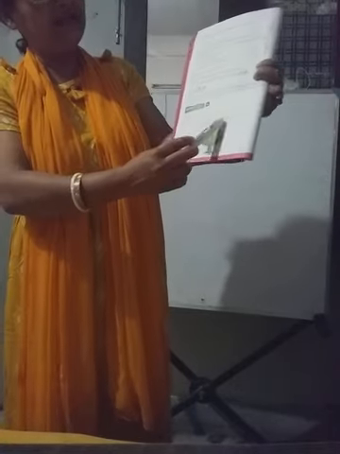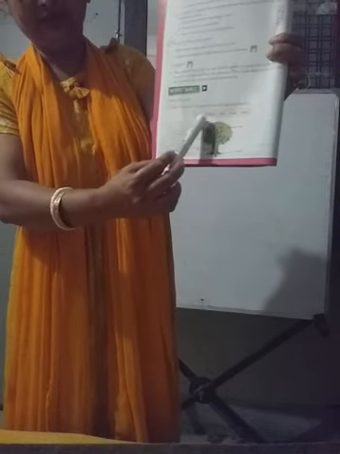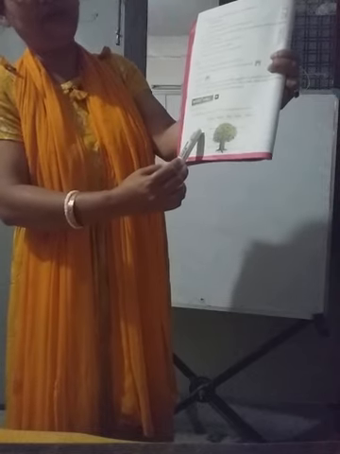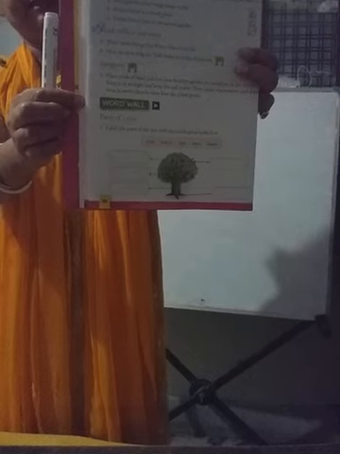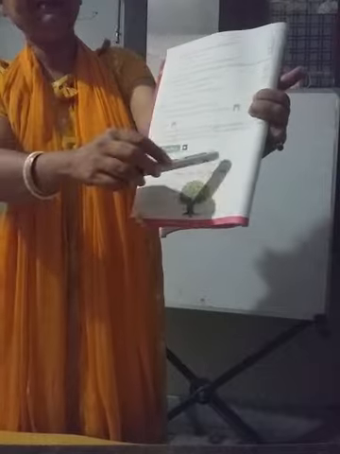You will find the parts of a tree given in the box, and with the help of the arrow. A picture of a tree is given here, and you have to write down, name the parts of the tree in the space provided, with the help of this box.